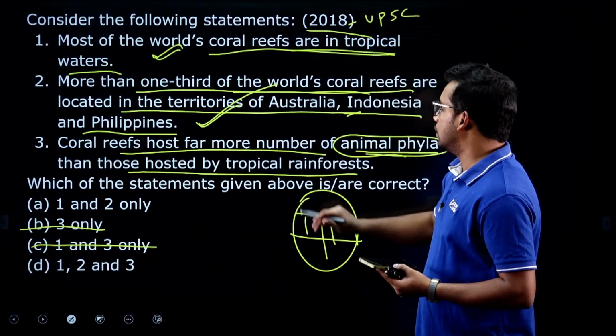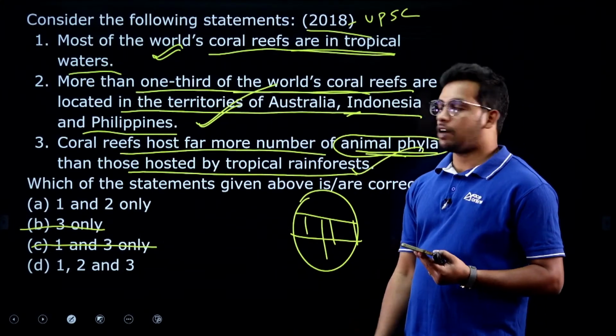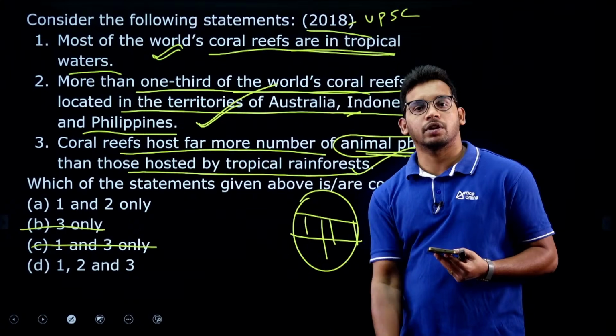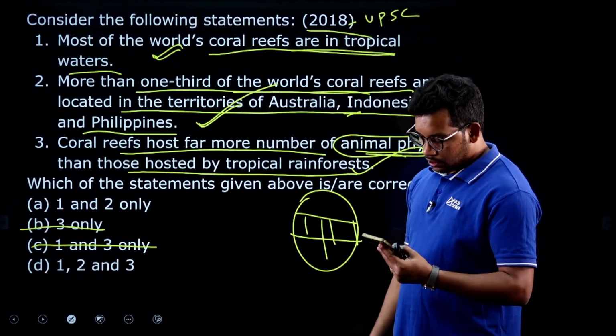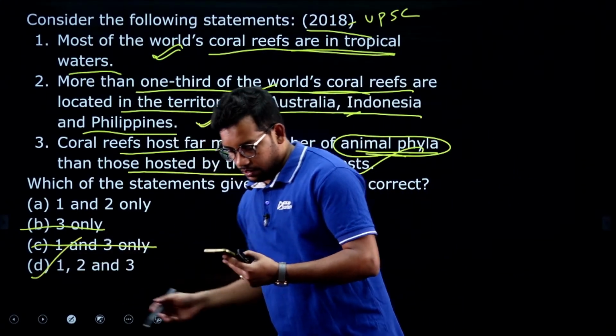Now, we are left with the third. Yes, this is also correct, we have a more number of animal phyla in terms of corals than other rainforests. So, the answer is D.